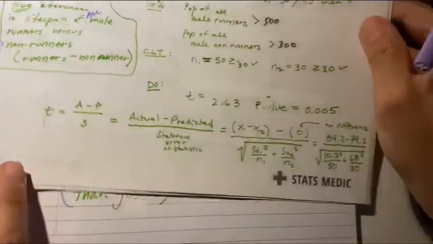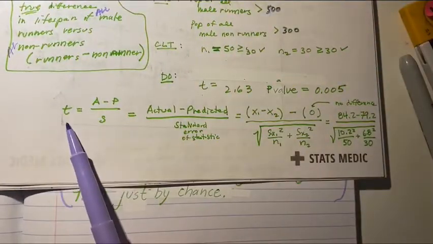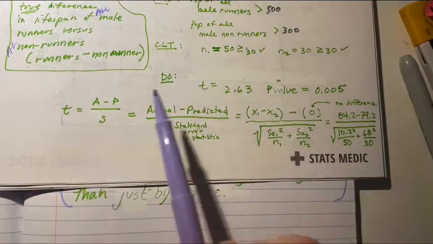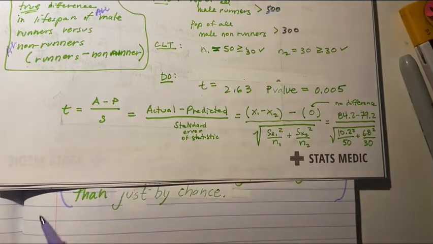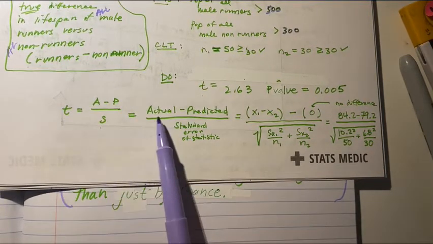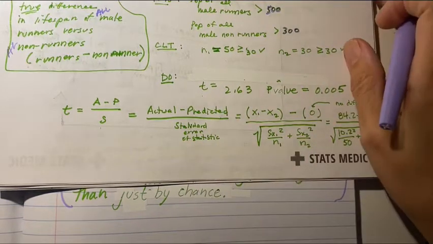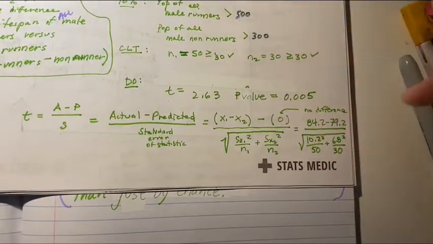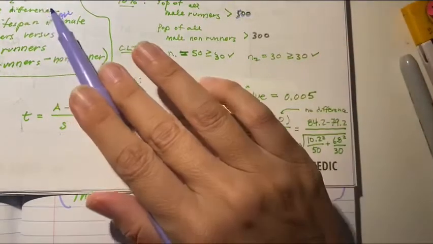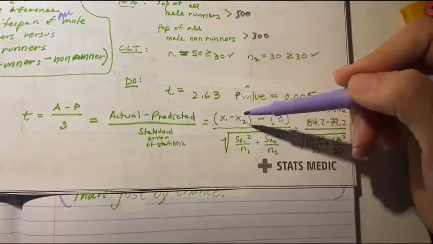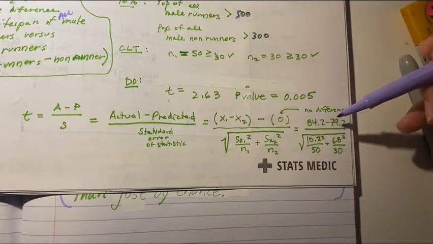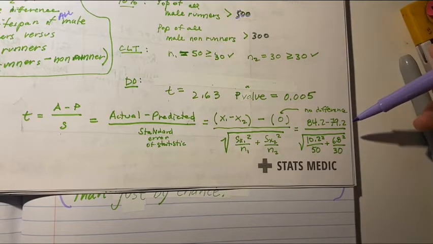My general formula for T is actually an approximation of Z, which is generically A minus P over S, AP statistics. What is the actual value minus what you'd predict over the standard error of the statistic? So the actual value is just the difference, right? That's what we're calculating. The difference between the two, which was 84.2 minus 79.2.